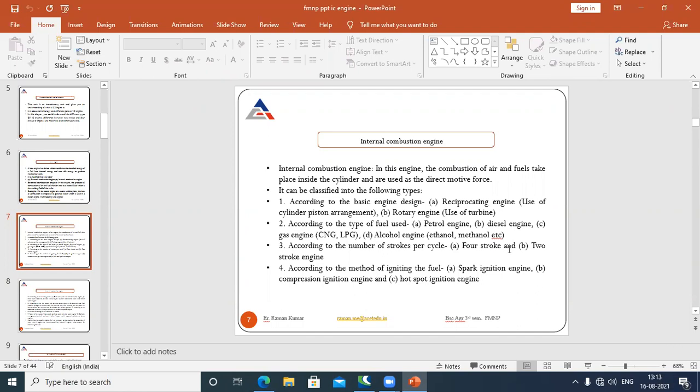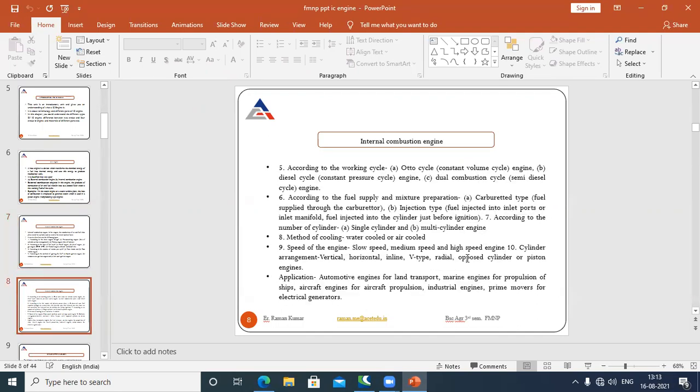Okay. Next, according to the method of ignition of the fuel. In a petrol engine, we use the spark ignition engine. But in the case of diesel fuel, we use the compression ignition engine. So these days we mostly use compression ignition and spark ignition.